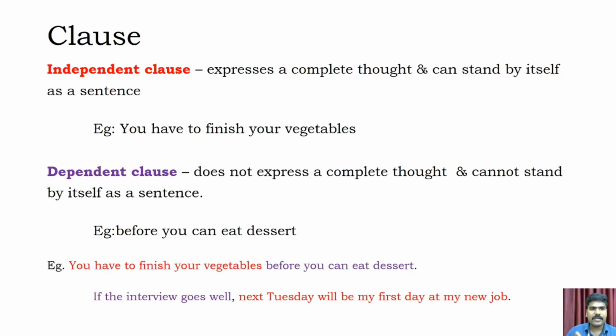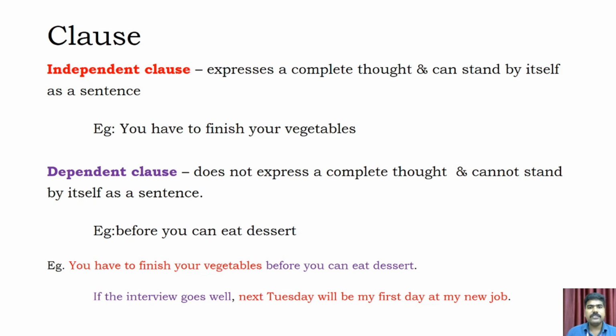Next one is clause. We already saw 2 types of clauses, independent clause and dependent clause. An independent clause expresses a complete thought and can stand by itself as a sentence. Here is an example: you have to finish your vegetables. It can stand alone and gives complete meaning.